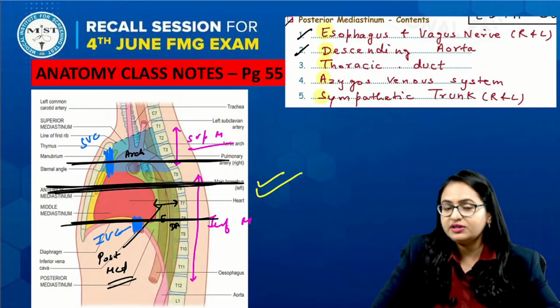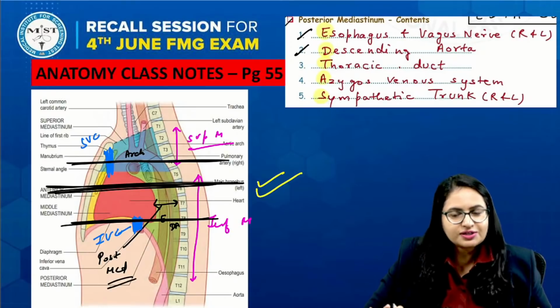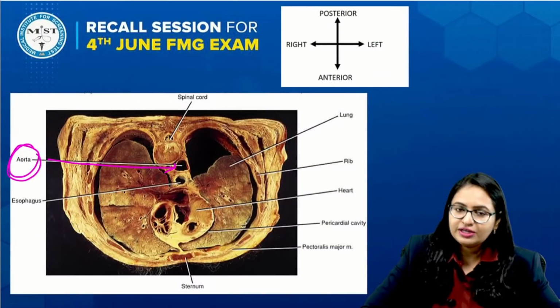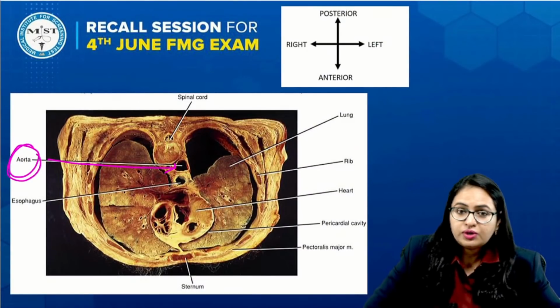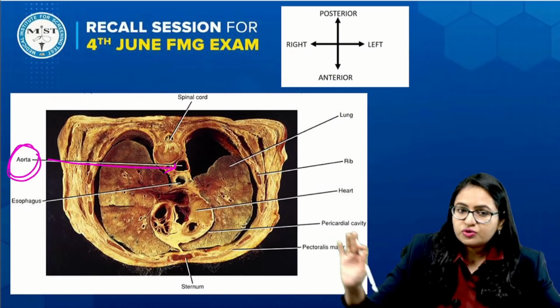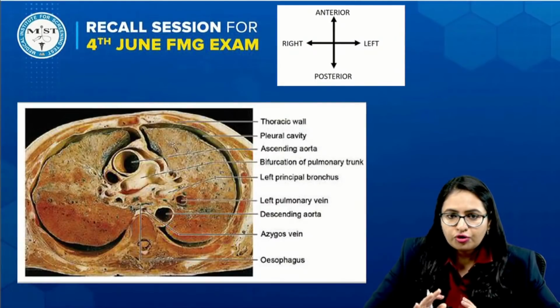The section which was asked in the question was this section, right? We have already discussed that it is between the heart and the vertebra, and we very well know that the answer of this question is the descending aorta. I will just show you another image also. This was the image which was asked, and apart from this, here are other images for your knowledge.